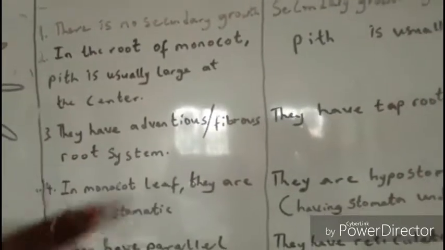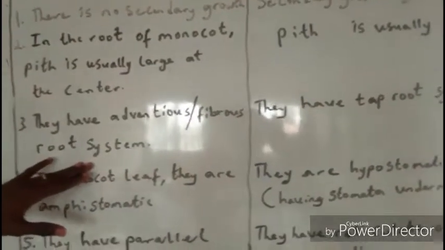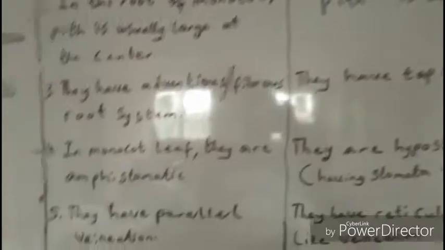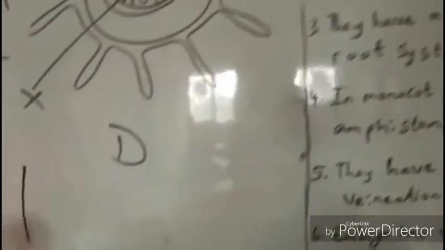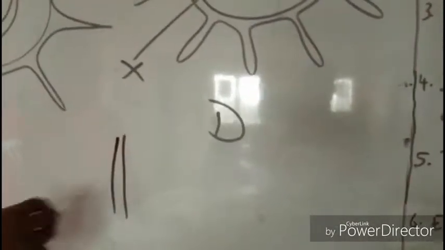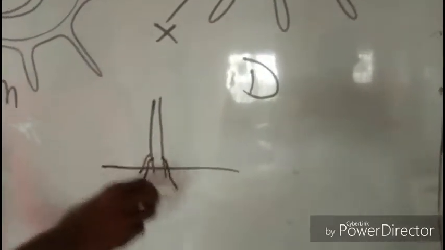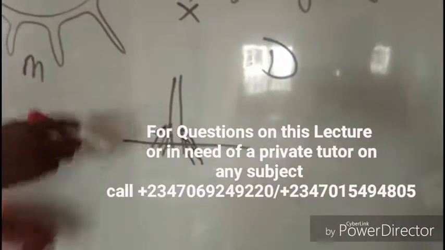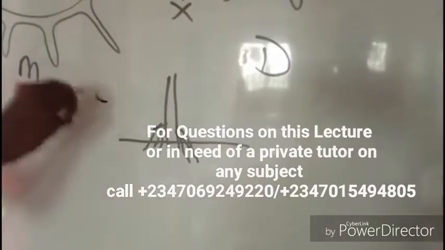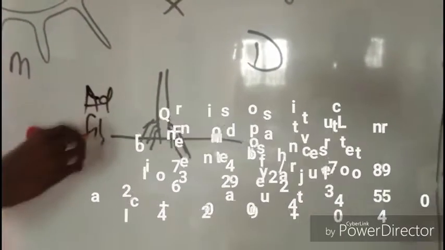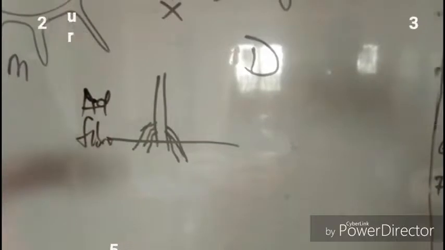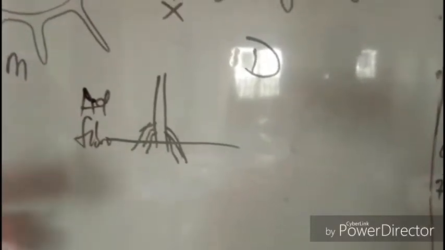Moving on. Monocots have adventitious roots or a fibrous root system. It means their root is shallow. What does that mean? Let's quickly look at this. Let's say this is a monocot and this is the surface of the soil. An adventitious root looks like this. They are not deep. In fact, if you see a maize, you see that it used to have roots outside. That's adventitious root or fibrous root. Even all your grasses, you know that their roots are shallow.